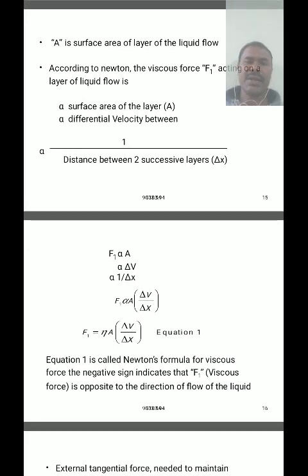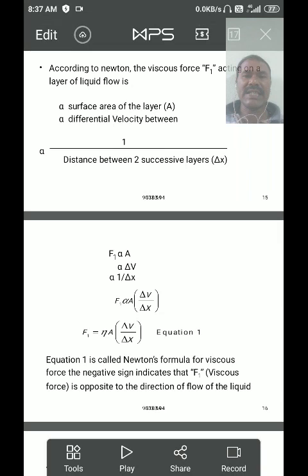So according to Newton, viscous force is directly proportional to the surface area of a layer, that is capital A. Newton force F1 is directly proportional to the velocity gradient.